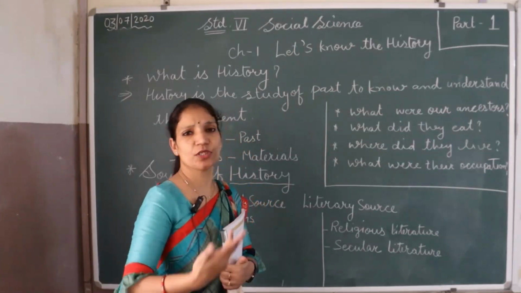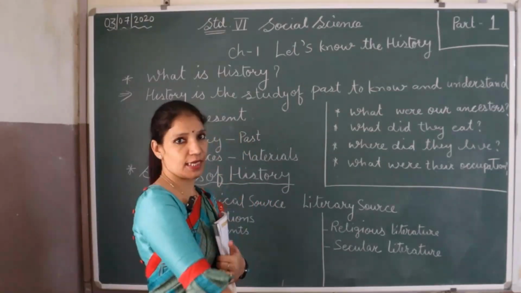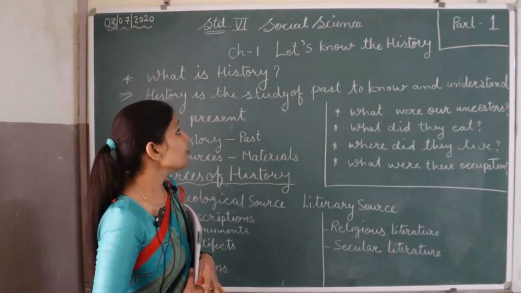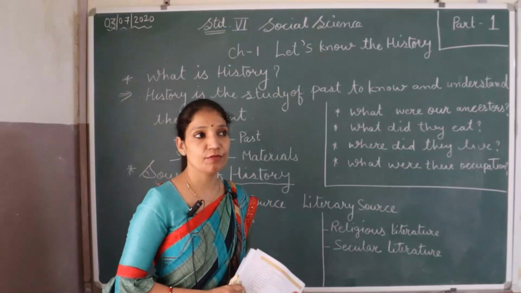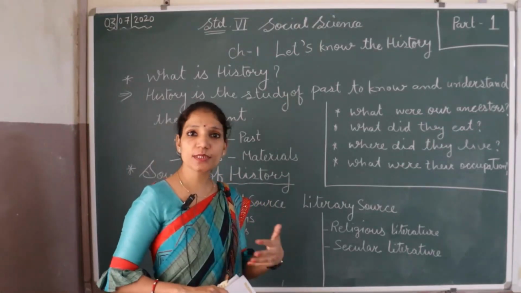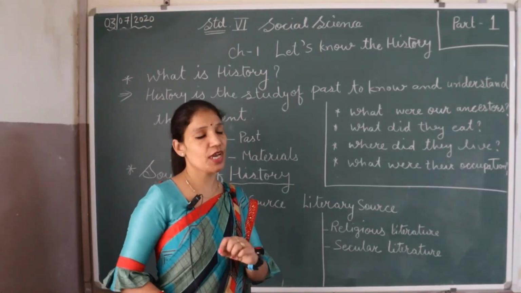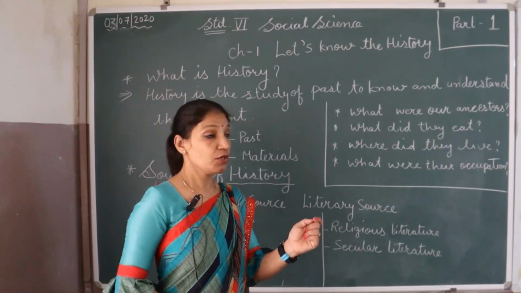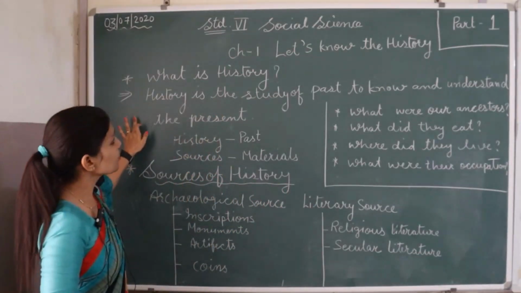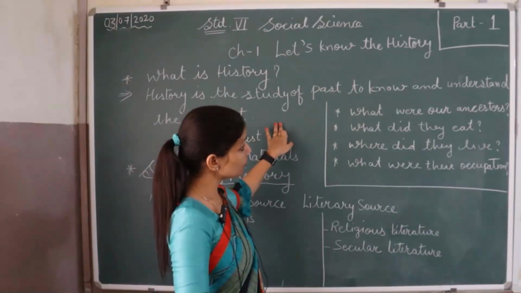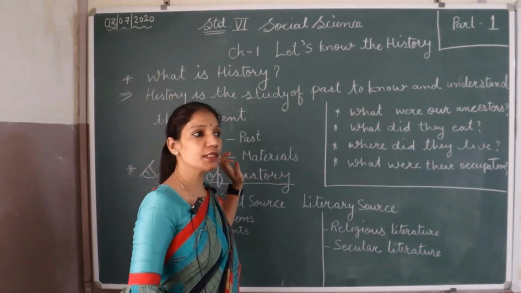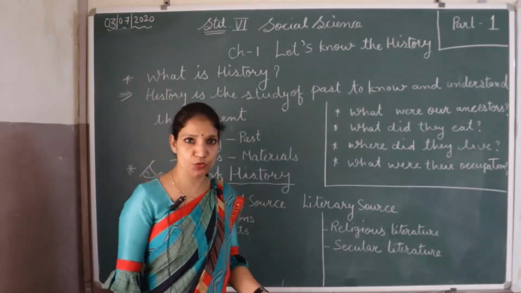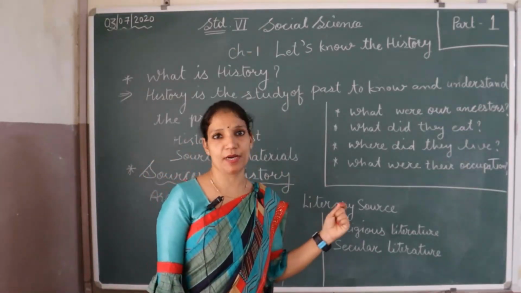What is history? What is past? All these things are included in this chapter. So the first question that rises in our mind is, what is history? History means past. When we want to know something about the present, we have to study the past. For example, history is the study of past to know and understand the present. It means if you want to know the present situation, first we have to study the past.